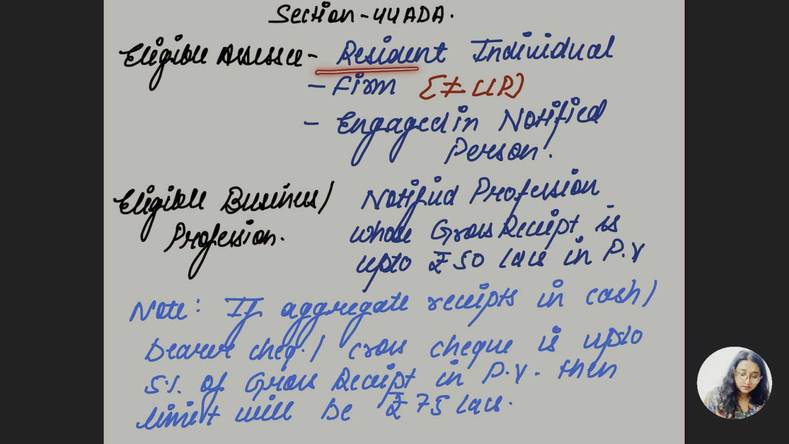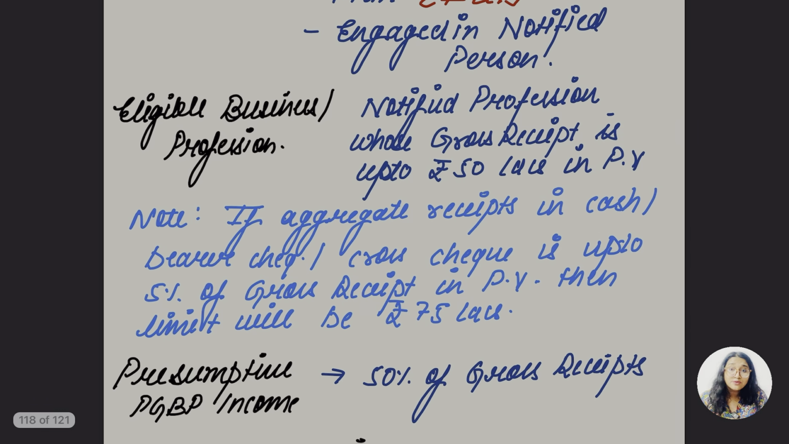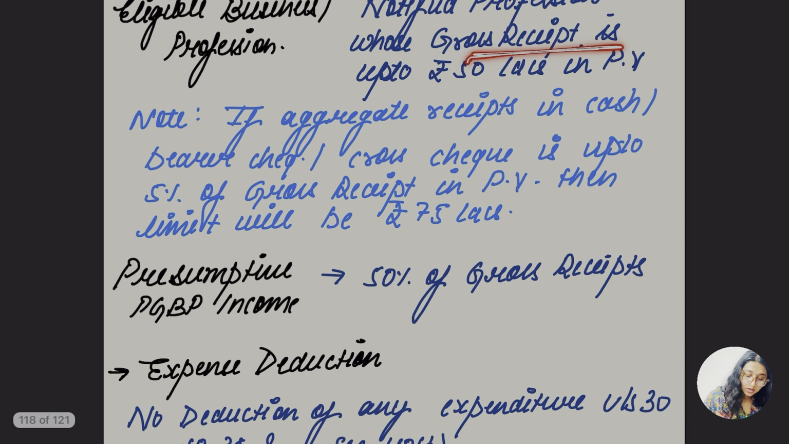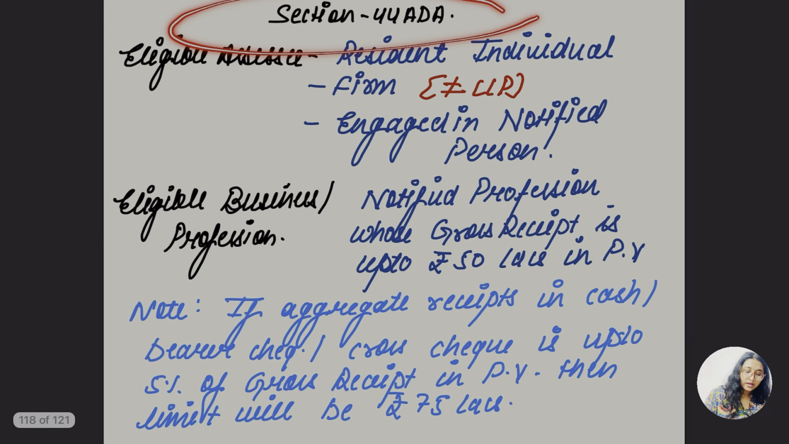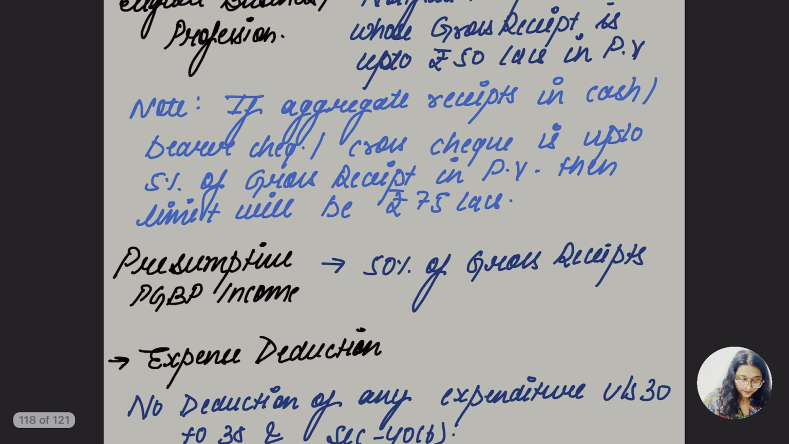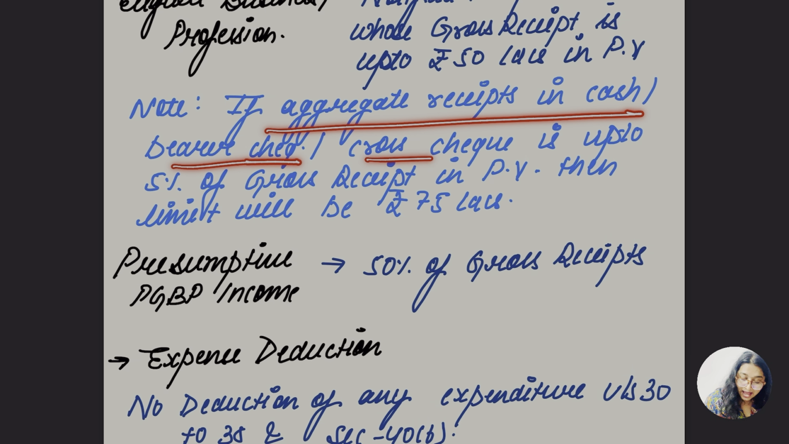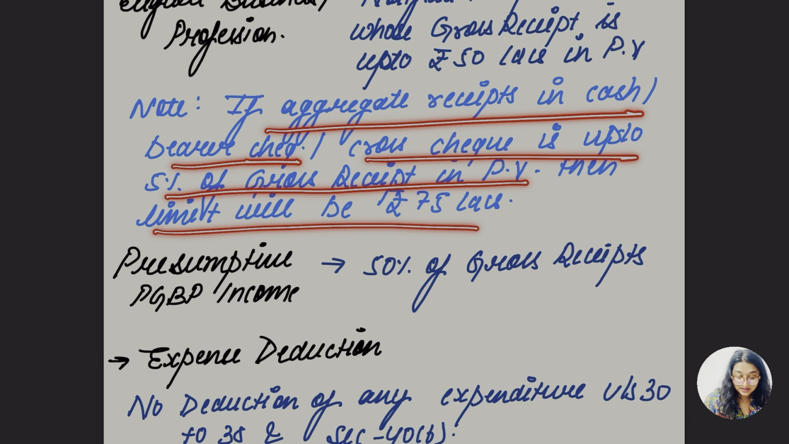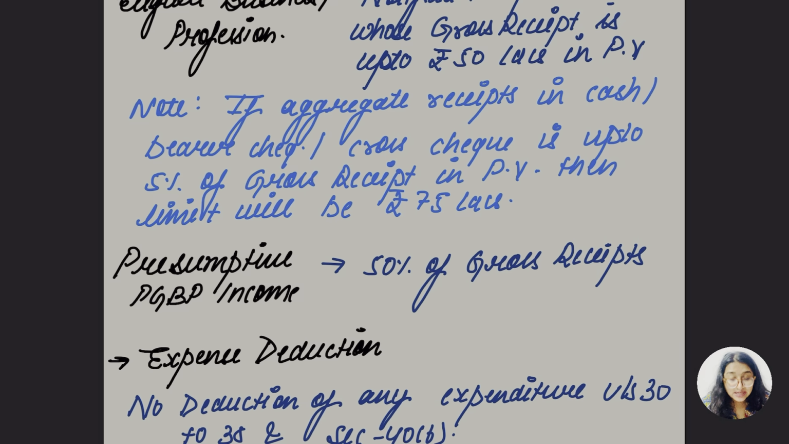With that, here we have taken the resident individual, HUF not included, firm, and engaged notified person is also there. So if the gross receipt is up to rupees 50 lakh, then only you can go for section 44ADA. Again, if the aggregate receipt in cash, bearer cheque, crossed cheque is up to 5% of the gross receipt in the previous year, then the limit would be 75 lakh.